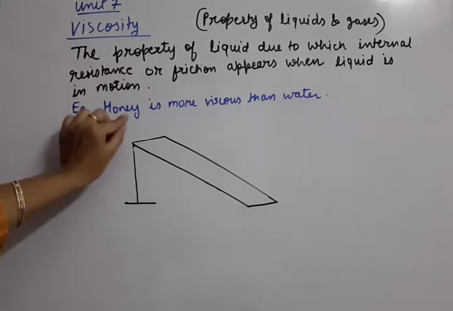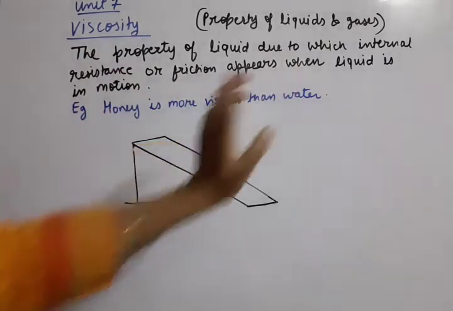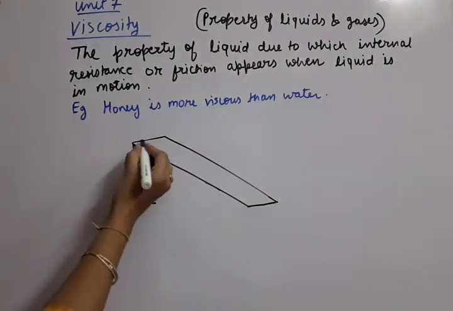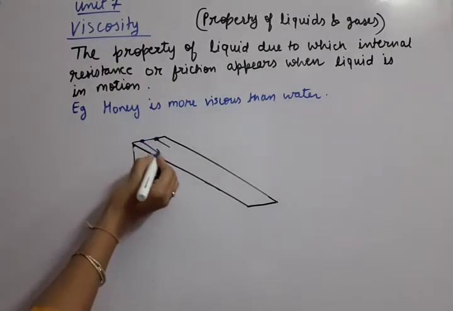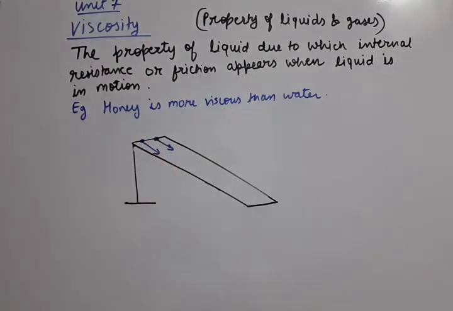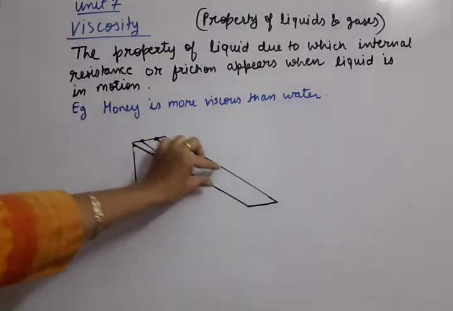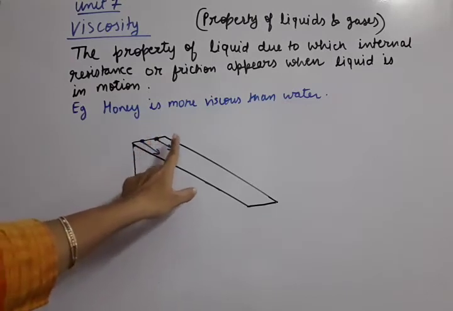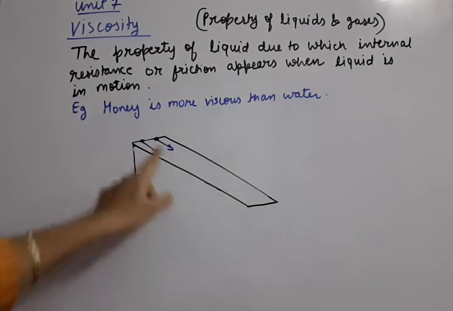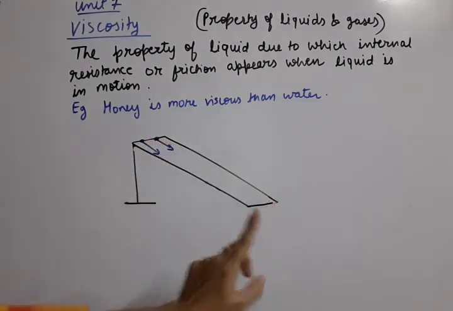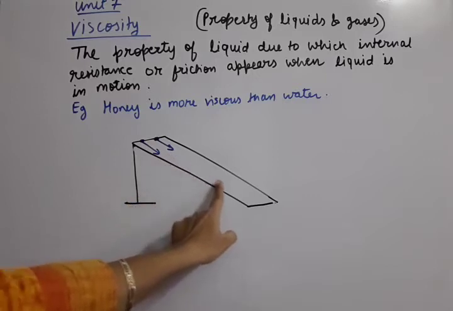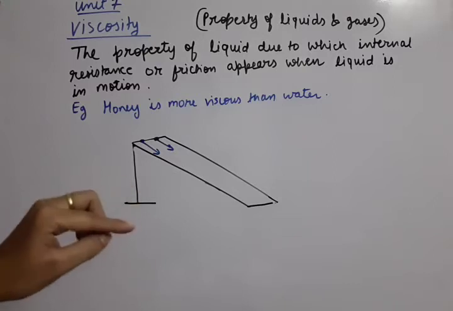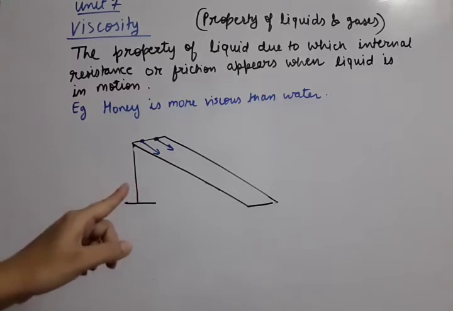For that, we need to take the example of honey and water. Suppose the two liquids, honey and water, are allowed to flow on some slope. When they flow on the slope, you have to notice which of the liquids comes down faster. Obviously water will come easily down, but honey will take some time. That means when honey is in motion, there is something in the honey which is opposing its motion.